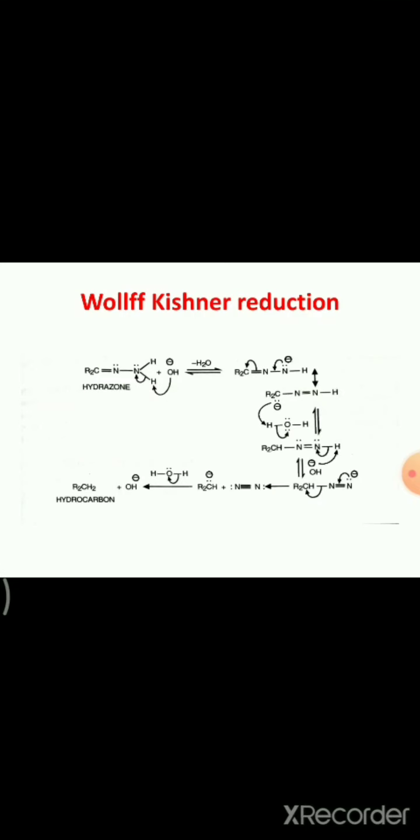For example, if we see the mechanism, first there is the formation of hydrazone. That means when we take this carbonyl R2CO, and this NH2NH2, it forms hydrazone. This is the simple step. With the loss of a water molecule, it forms hydrazone. And next, in the second step, see here, this is the formed hydrazone.